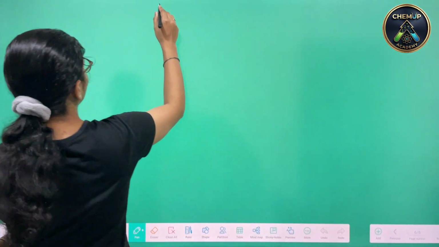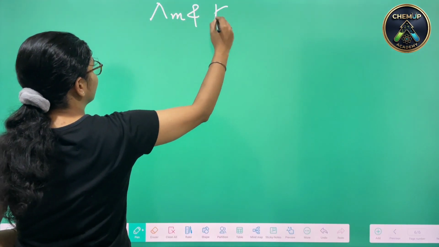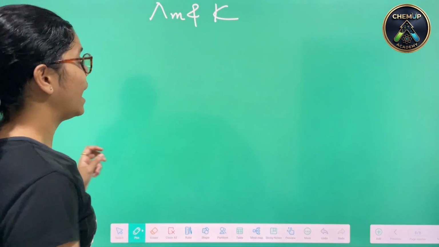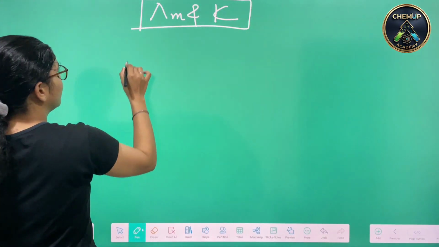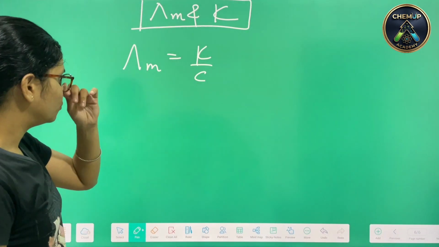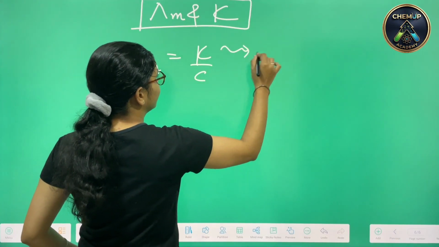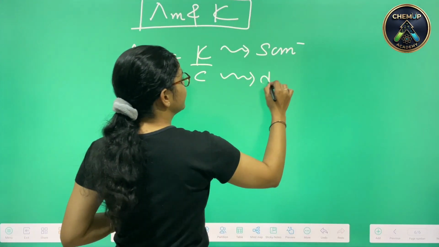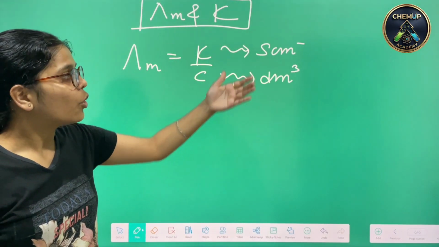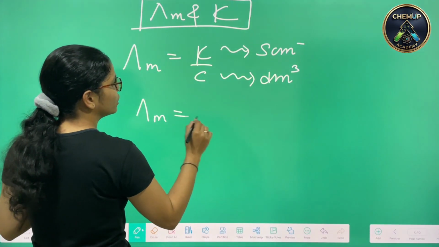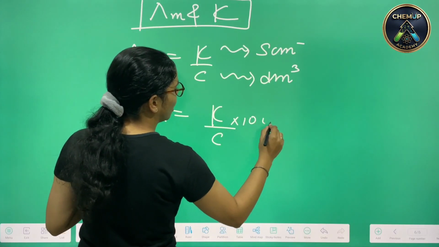That is the molar conductance that we read yesterday, along with the specific conductivity, that was the kappa. The molar conductance and the kappa relation today we shall be observing. On observing the relationship, what we were having was kappa upon concentration. We all know that whenever kappa is given, it will be Siemens per centimeter, and in terms of concentration we have decimeter cube. Because these units are mismatched, we can draw a new relation: kappa upon C into 1000.